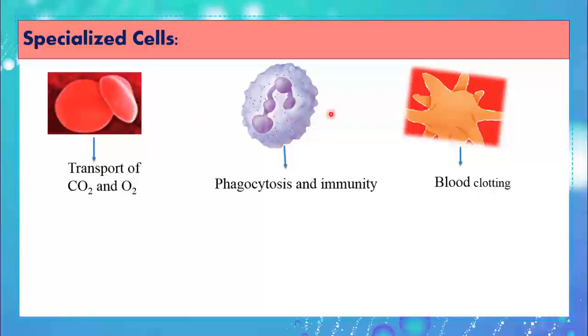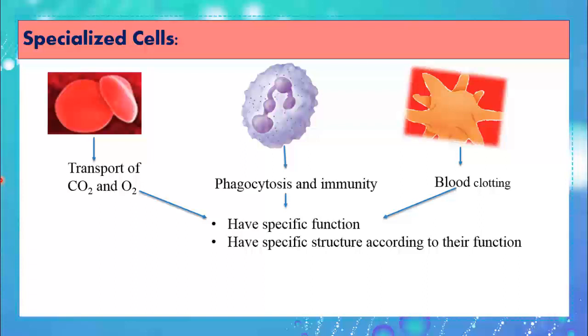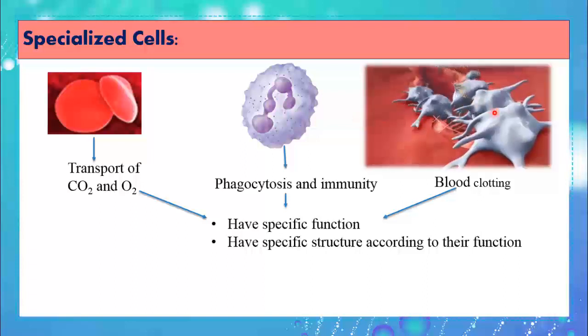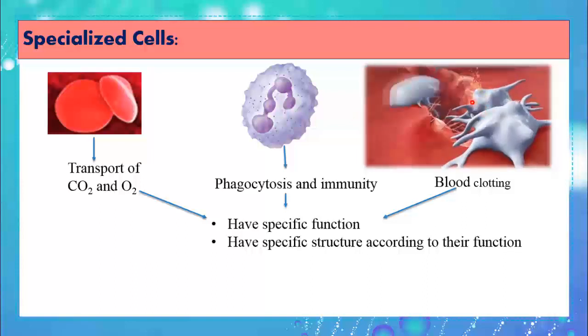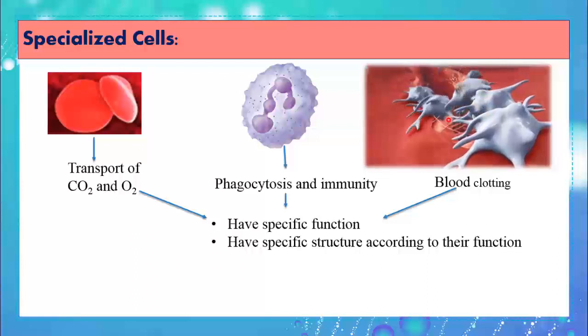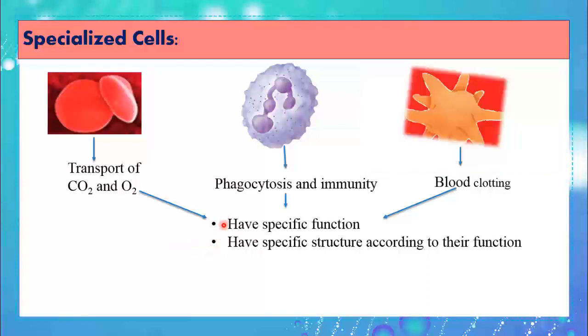Now, what do you notice here? All three cells are blood cells. However, all three cells have different separate functions. Each one of them has a specific function and a specific structure according to its function. For example, the structure of blood platelets makes it easier for them to pile one on the other and close this site of injury. For these two reasons, having special function and special structure, we call these cells specialized cells.